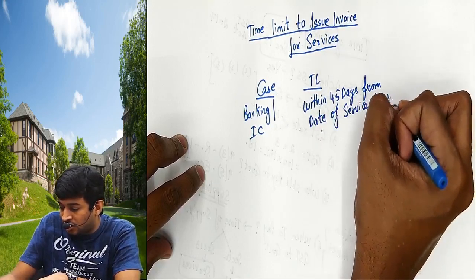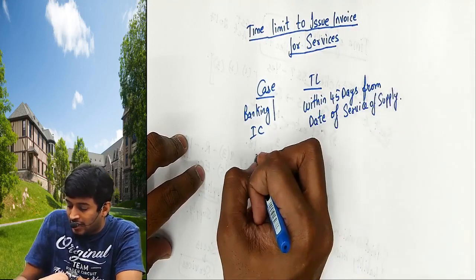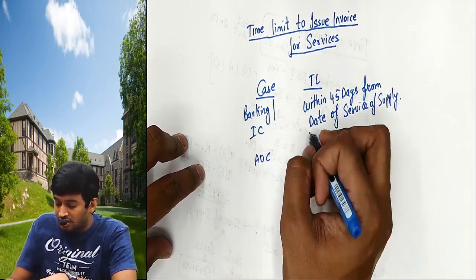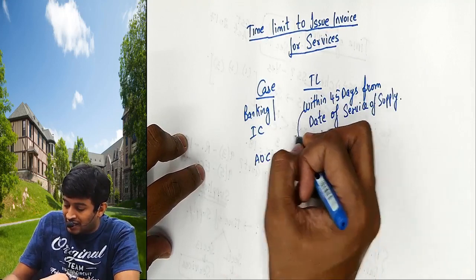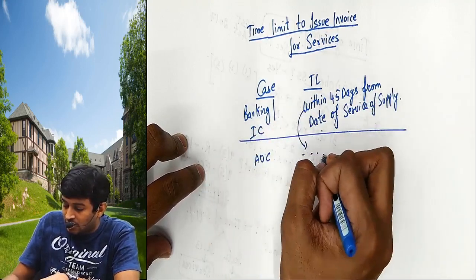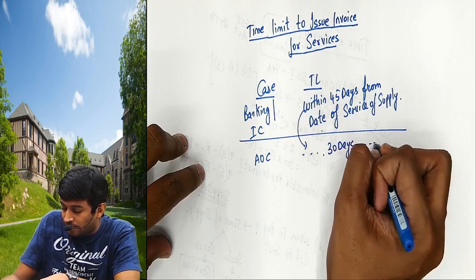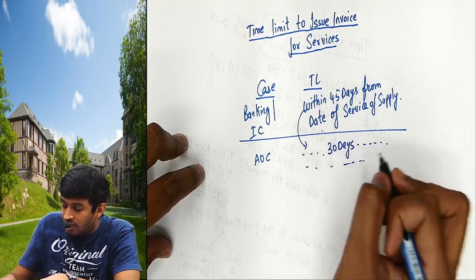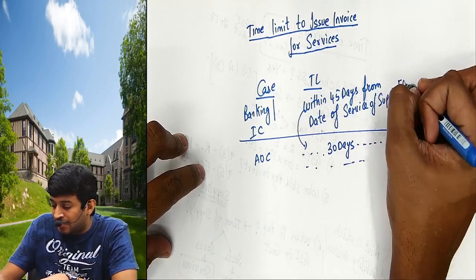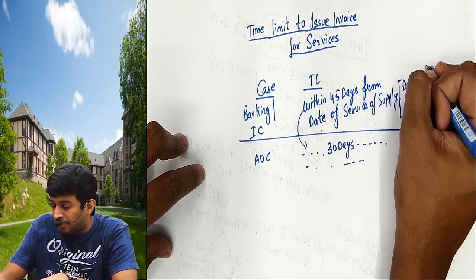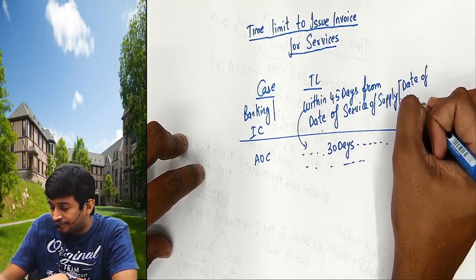Date of service of supply. If it is any other case, you have to copy this as it is: 45 days will become 30 days. Date of service of supply बोले तो nothing but date of completion of service.